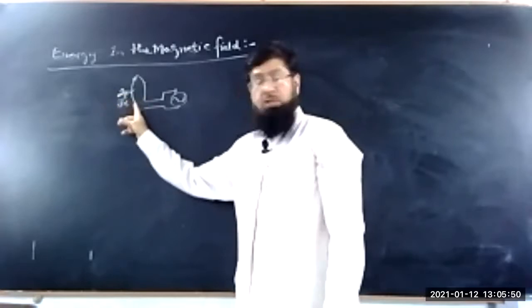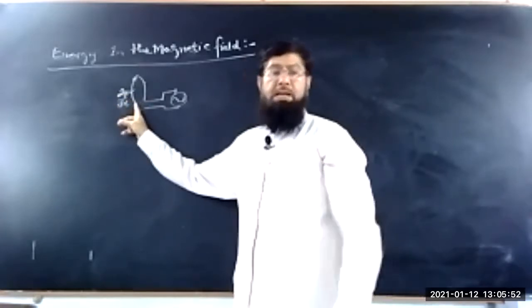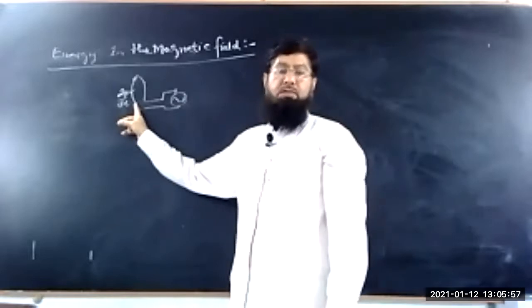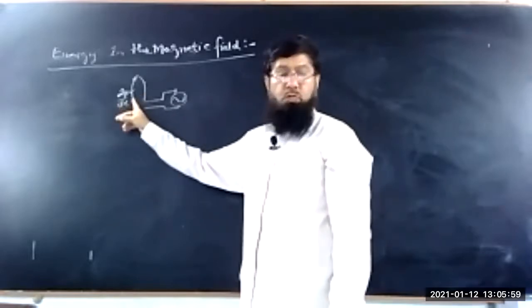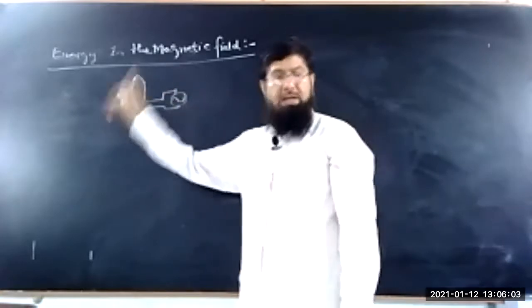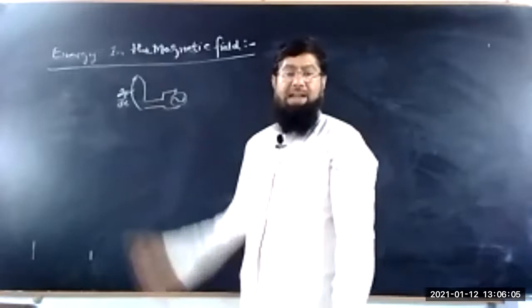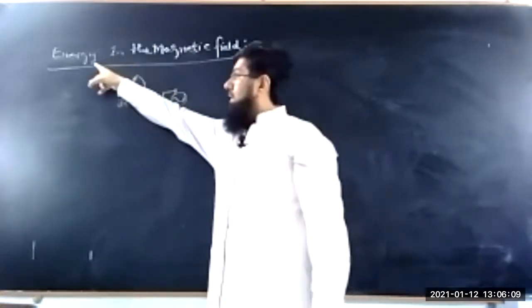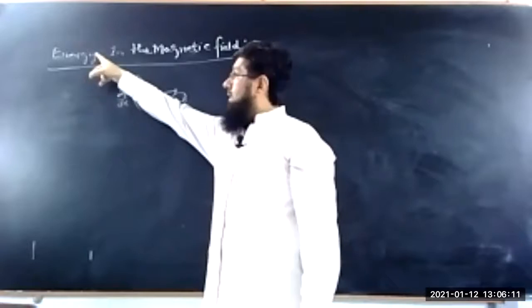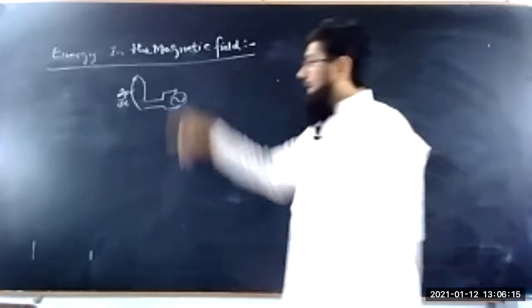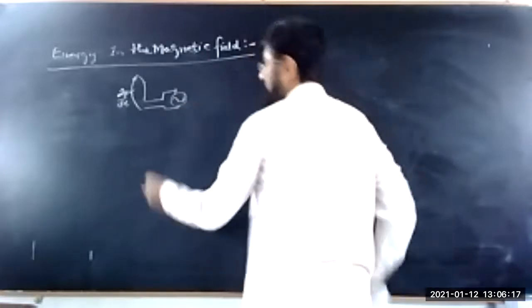Faraday's law says the rate of change of flux passing through the same coil will induce an EMF in the same coil, and this induced EMF is a back EMF. It means work has to be done by the battery to overcome this induced EMF, and that work is stored in the magnetic field. What we are discussing, work, is the energy, and this is the energy in the magnetic field. So the energy in the magnetic field is equal to